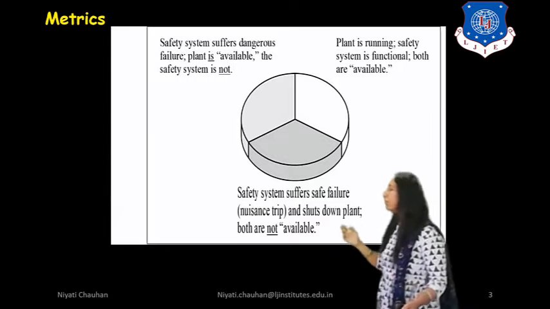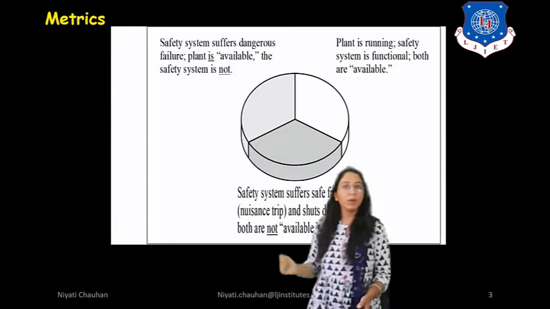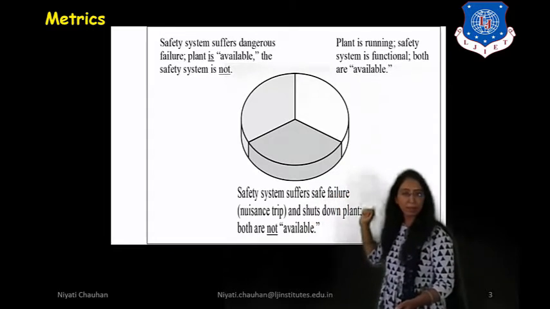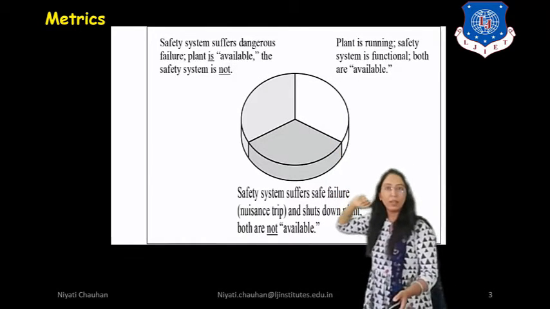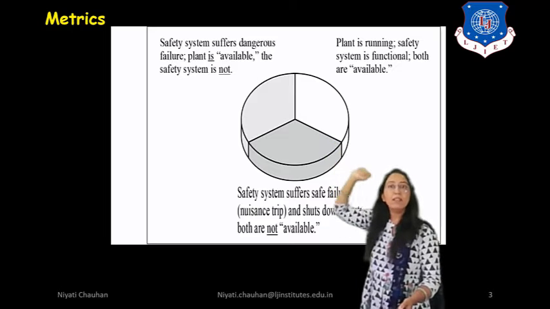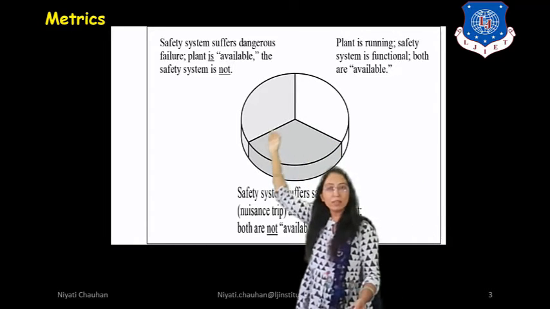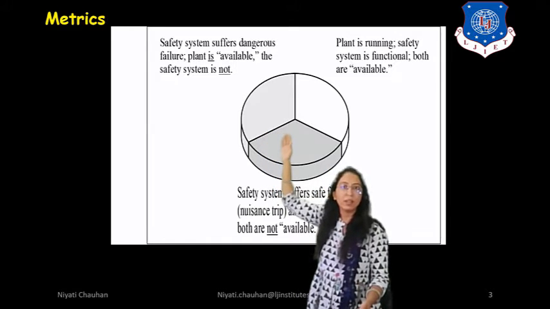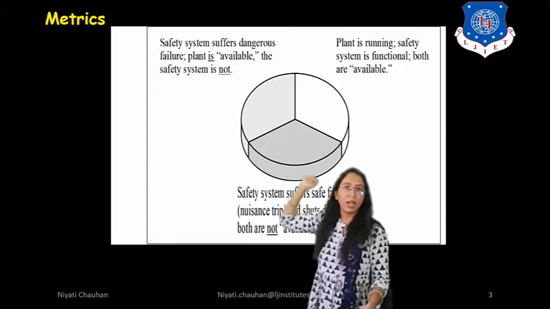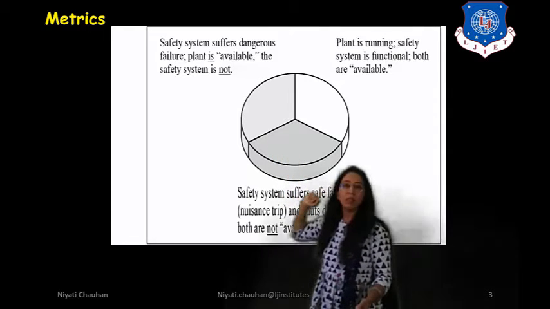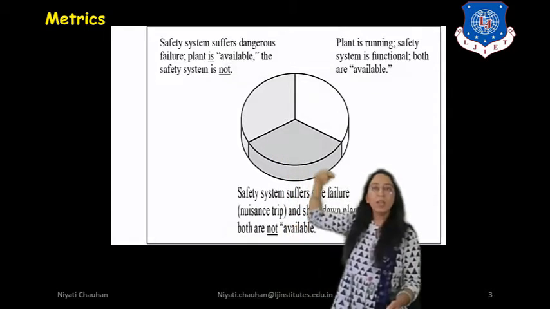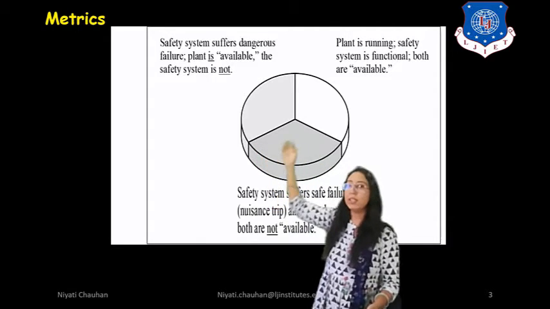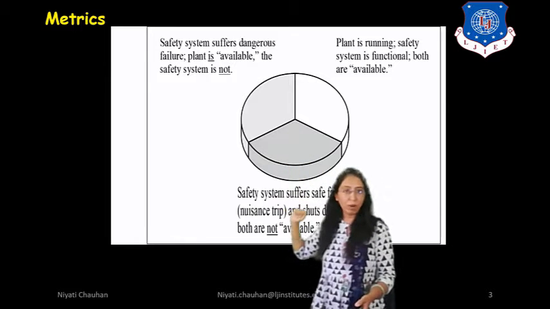So here you can see one pie chart is shown on your screen, and here we have divided it into three parts. The first part is for the safety system. The safety system suffers a dangerous failure, the plant is available and the safety system is not. So here our plant suffers from a dangerous failure and the safety system is not available.